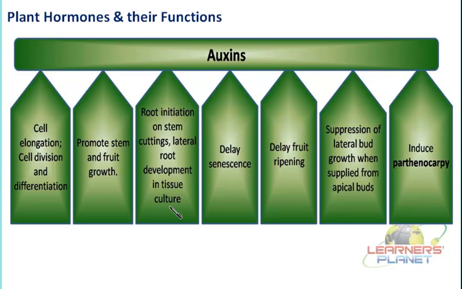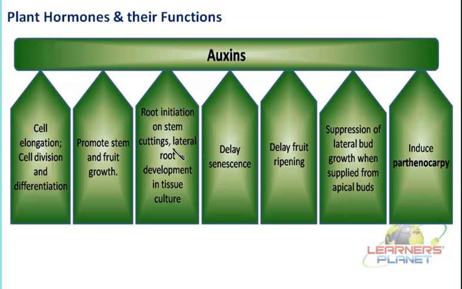But when differentiation is concerned, then certain hormones are also supposed to be added in the medium. So in this case, when the auxins are added, and if the explant which was taken initially is a stem cutting, then you know what will happen. These stems can show the growth of the root rather than the shoot. So this shows that these auxins are able to initiate the development of roots on the stem. But if the shoot is to be initiated, it needs another type of hormone, and that is actually the cytokinins. So along with cytokinins, this differentiation or the initiation can take place accordingly.